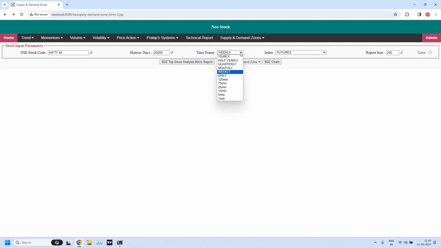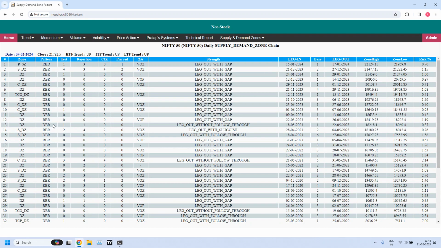Now let's go back. Let us generate the daily level. In daily we have only a pierced supply zone. During last week the supply zone was pierced, and Nifty reached the all-time high after piercing. Then immediately the prices came down. Just pierced and came down. So that means the pending orders in the supply zone are consumed, so there are higher chances that it will again reach a new all-time high.